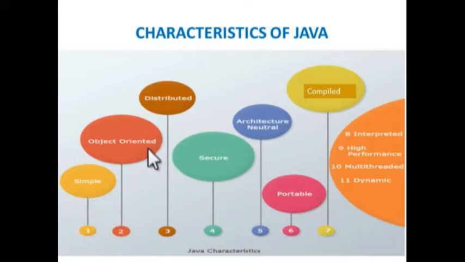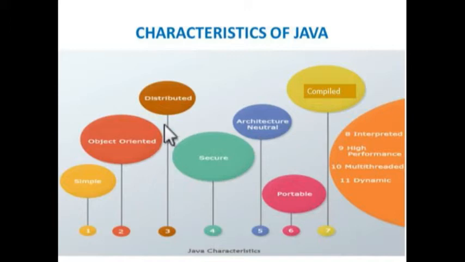The second one is object oriented. We can say Java is a true object oriented programming language. It supports several concepts, and every code and data can be wrapped into the class so that we can improve data hiding. It also has the ability to perform inheritance so that we can develop compact code.